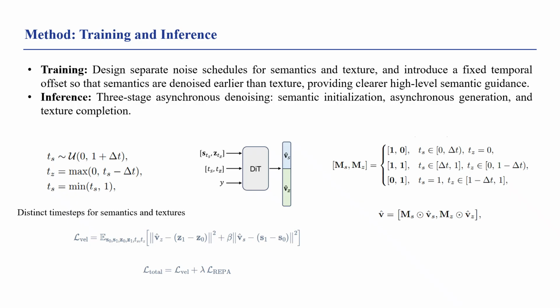The diffusion model adopts a transformer backbone that takes as input the noisy composite latent at different noise levels, two separate time steps, and the class label. It jointly predicts the velocities for semantic and texture components. The training objective combines velocity prediction losses for both semantic and texture latents. During inference, semantic-first diffusion performs denoising in three asynchronous phases: semantic initialization, asynchronous generation, and texture completion.